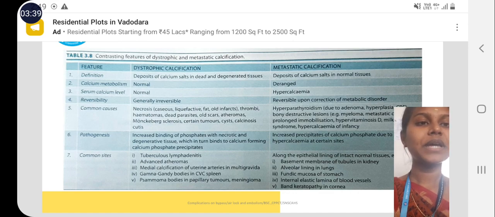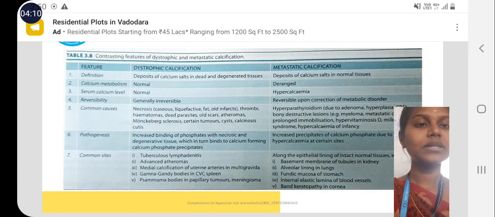So the deposits of calcium salts in normal tissues, the calcium metabolism is deranged and serum calcium level is increased, termed as hypercalcemia. It is generally reversible upon correction of metabolic disorders. Common causes would be hyperparathyroidism and hypervitaminosis D, milk alkali syndrome, hypercalcemia, etc. Pathogenesis involved here is increased precipitate of calcium phosphate due to the hypercalcemia at certain sites.